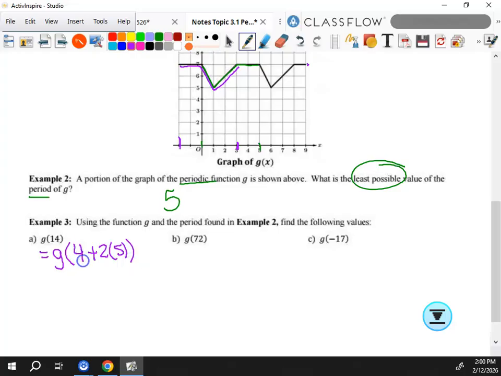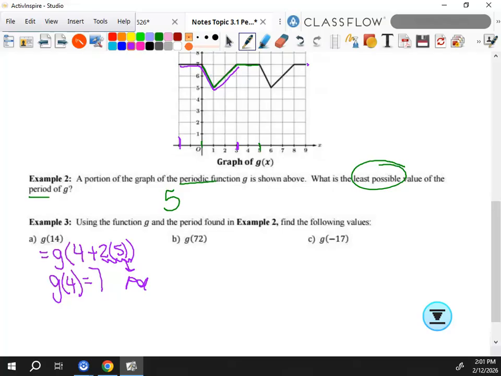Okay, so it's g of 4 plus 2 times 5. This 5 is the period, right? I'm not just making up numbers. You get to ignore this part of it and just find g of 4, because I can do that on the graph that I have. And what is g of 4? 7. Sorry, I can't scroll more for those of you in the back. Everybody okay with that? Does that make sense?